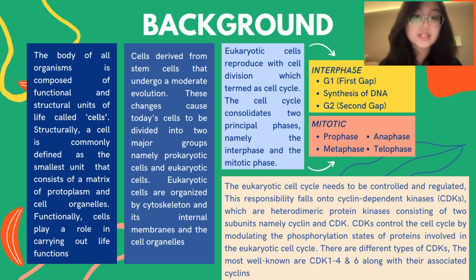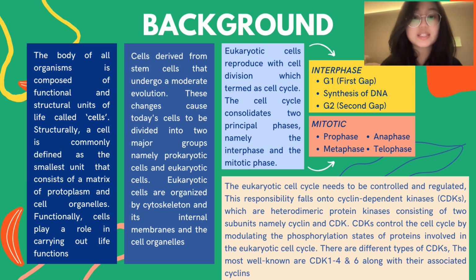The cell cycle consolidates 2 principal phases, namely the interphase and the mitotic phase. During the interphase, cells undergo a growth process in 3 phases, which are the first gap, synthesis of DNA, and also the second gap, followed by the mitotic phase consisting of prophase, metaphase, anaphase, and telophase.